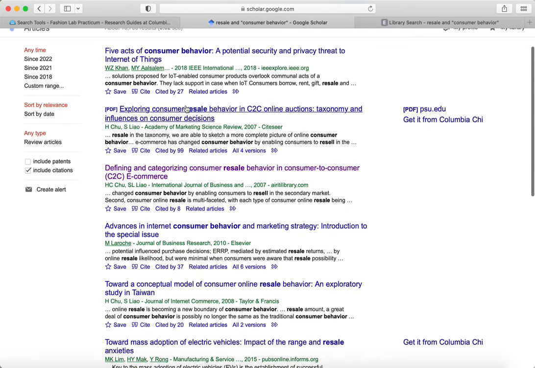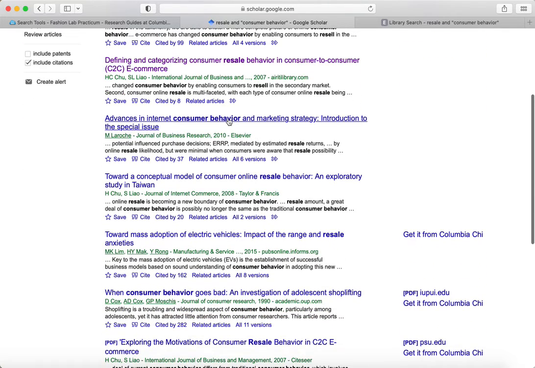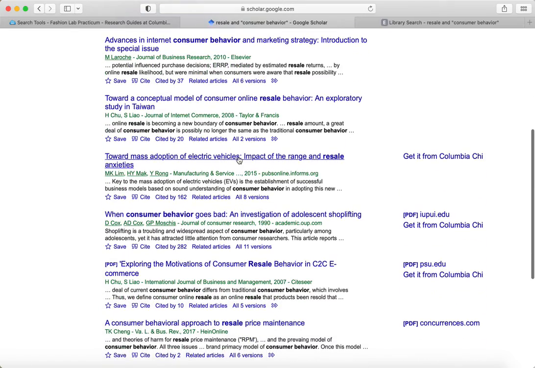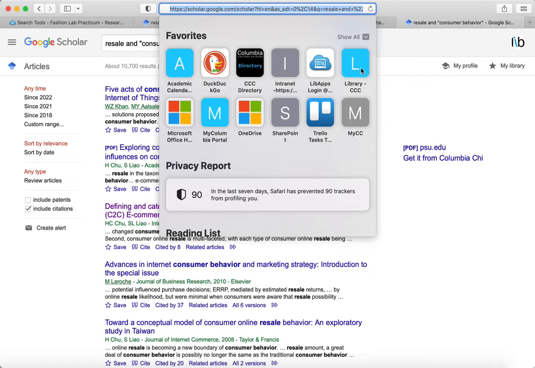And you'll notice that when Columbia has the journal, you'll get a link here, and you can go right into that journal article and authenticate as a Columbia student and get access. This one, however, did come up in the business database that we tried earlier. But there may be others that are not at Columbia, and when you need one of those, then you'll be using the Interlibrary Loan service through the library.